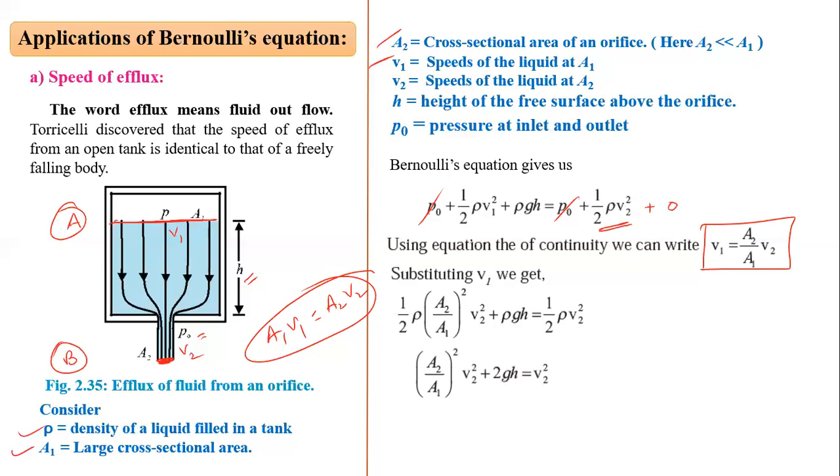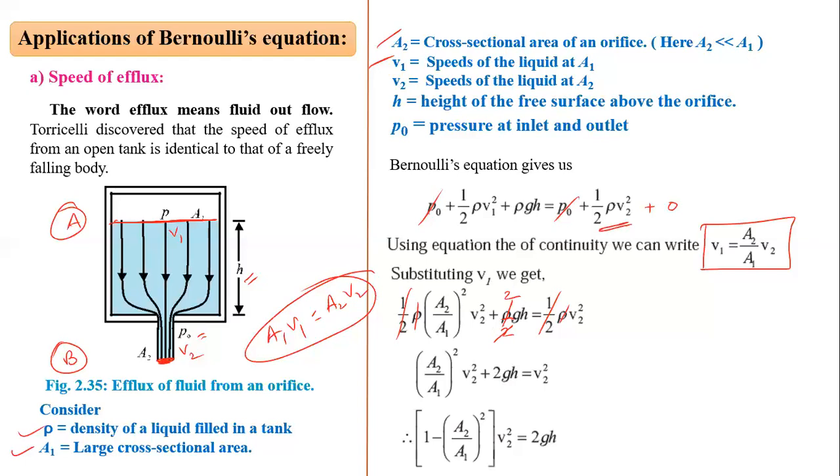Now we cancel the common term 1 by 2 rho. This rho gets cancelled, and this rho also gets cancelled. Here 2GH comes, because for this term we have to multiply by 2 and divide by 2, and this divide by 2 gets cancelled. So (A2 by A1) whole square into V2 square plus 2GH is equal to V2 square.